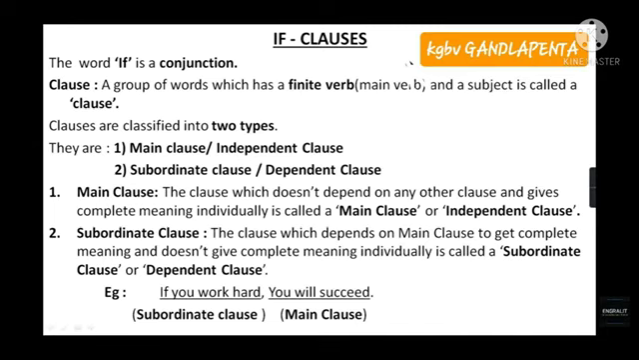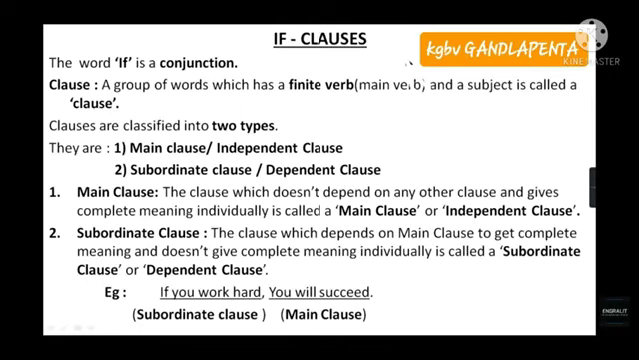Okay. Now, we are going to learn about the subordinate clause. What is a subordinate clause? A subordinate clause, or dependent clause, is the clause which depends on the main clause to get complete meaning or sense and does not give complete meaning individually. That means, to get a complete meaning, the subordinate clause depends on the main clause. So, that is a dependent clause.